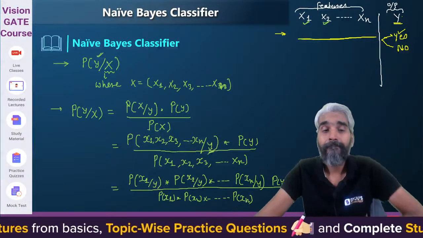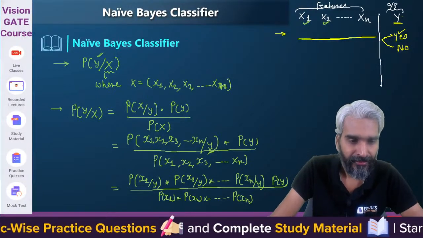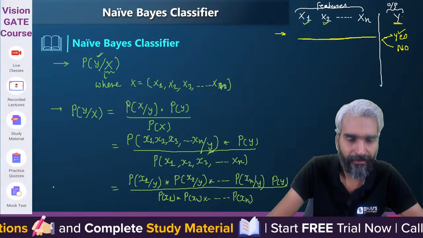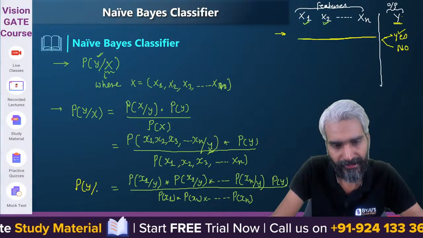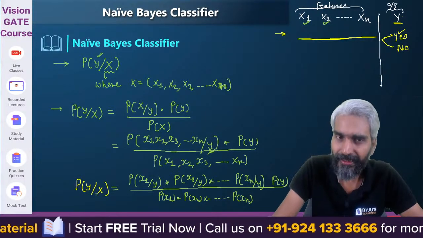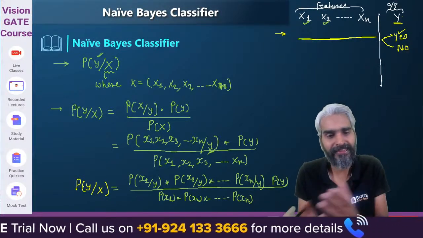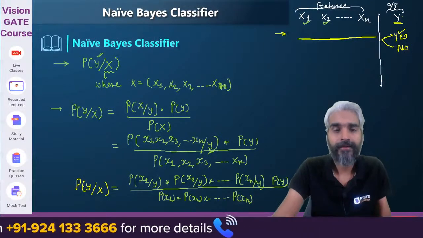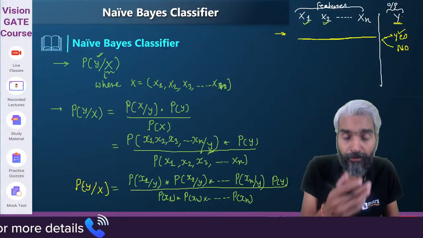Got the idea? Please try to understand this. This is just the beginning. We are just saying the probability of y given x. The x may be given as anything, and y can be any class. We will understand with an example how this can be solved.